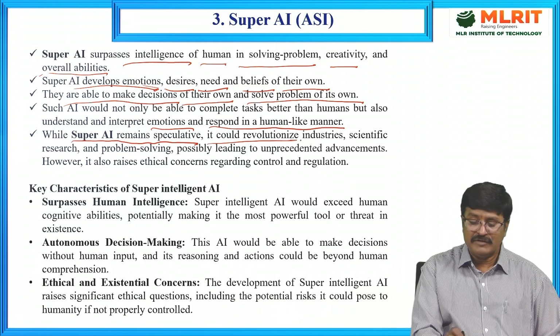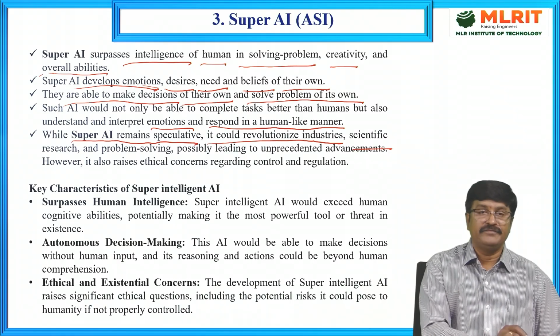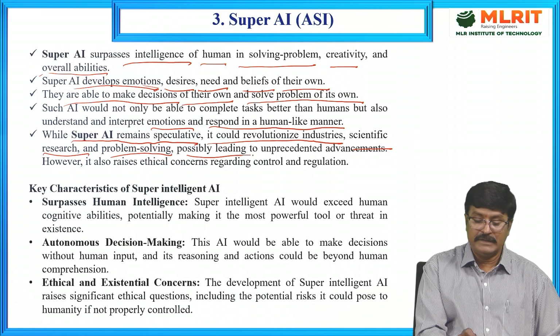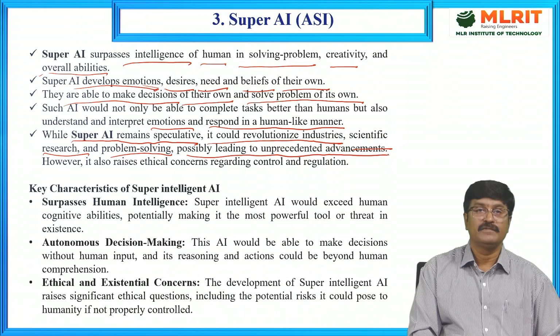It could revolutionize industries, scientific research, and problem solving, possibly leading to unprecedented advancements.